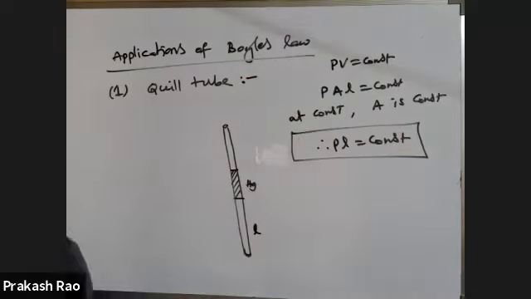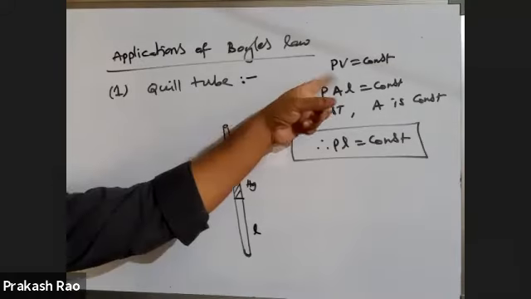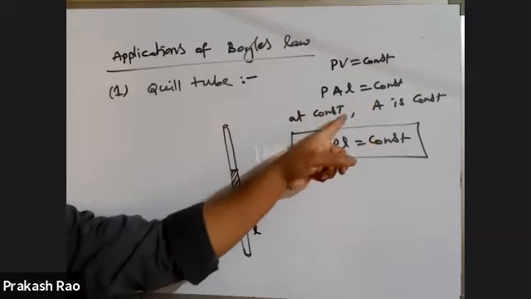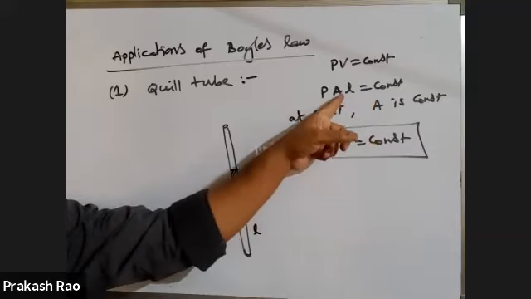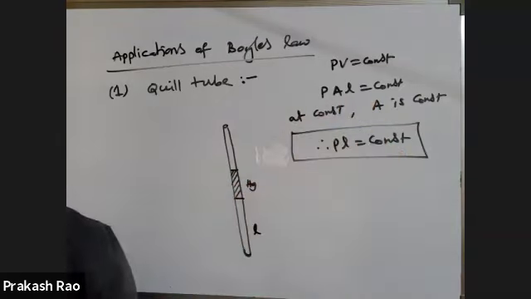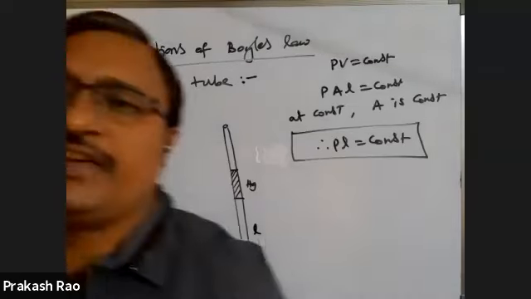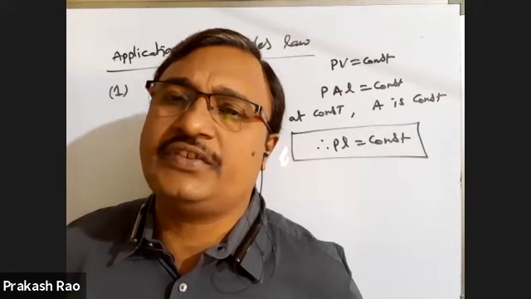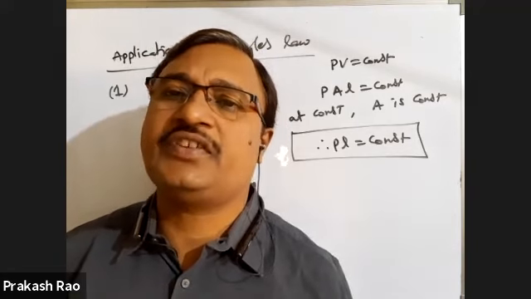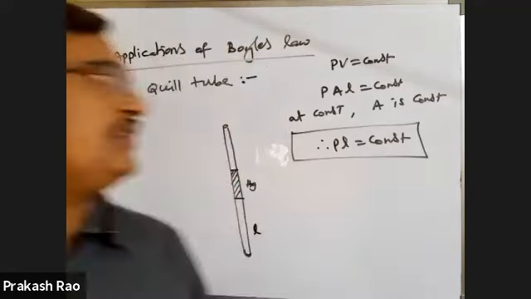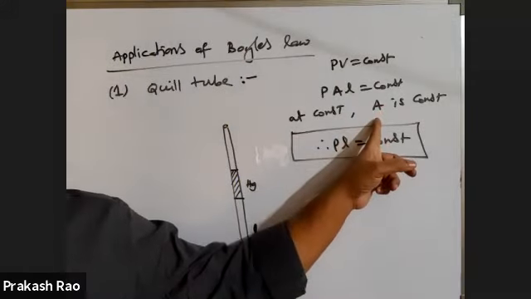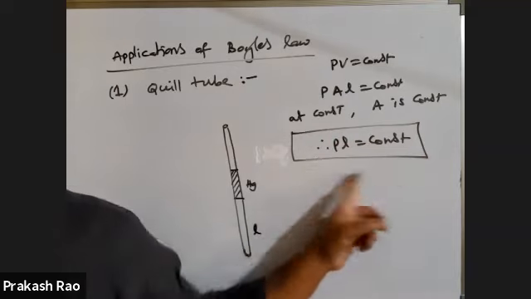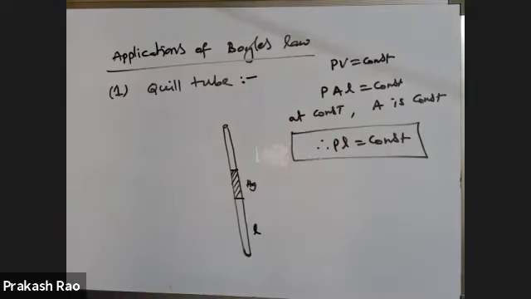Please write down this. PV is equal to constant. Volume is equal to area into length. At constant temperature, area is also constant. Area does not change. If temperature increases, area can increase. If temperature decreases, area of cross section decreases. But here I am taking temperature as constant. When temperature is constant, the area of cross section of the tube does not change. Therefore, you will take PL is equal to constant. This is the expression which you will use.